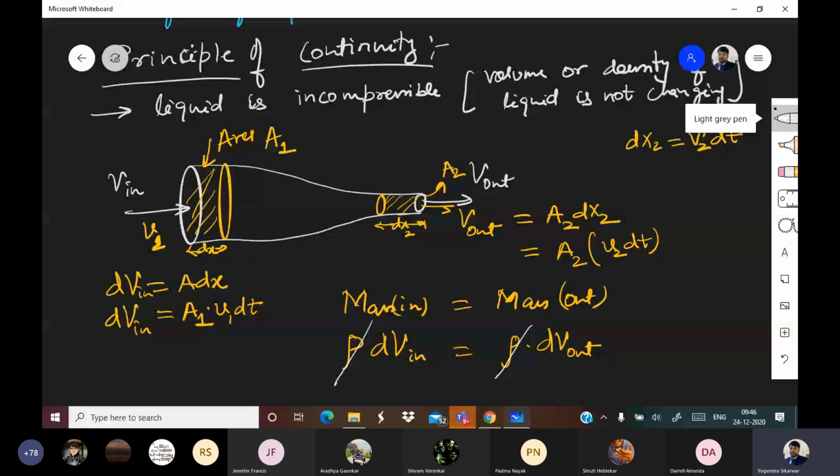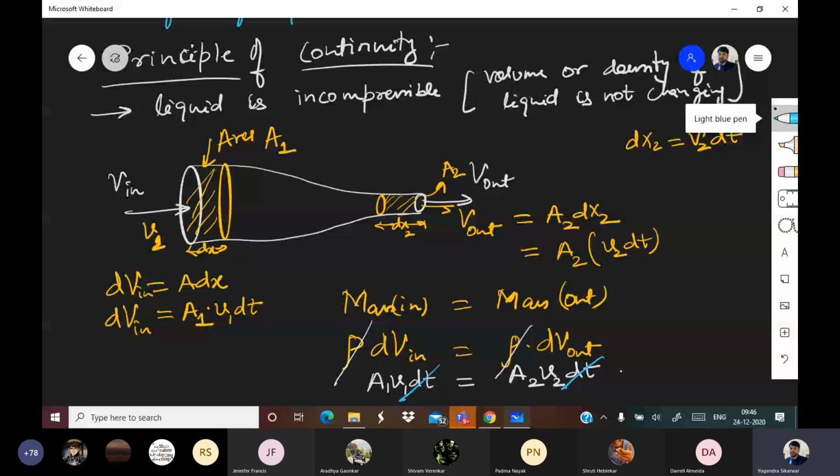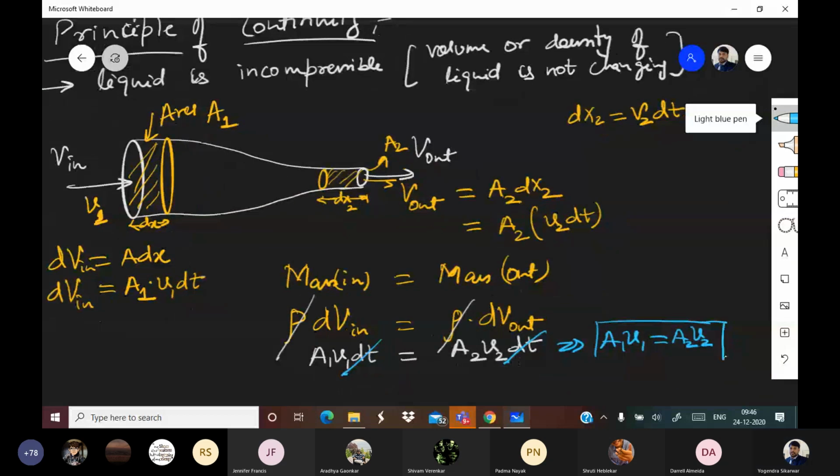Rho you can cancel. How much is dV in? That is A1 V1 into dt. How much is dV out? A2 into V2 into dt. Are you getting it? So this dt and this dt got cancelled and we got A1 V1 equal to A2 V2. And this equation is called the equation of continuity.